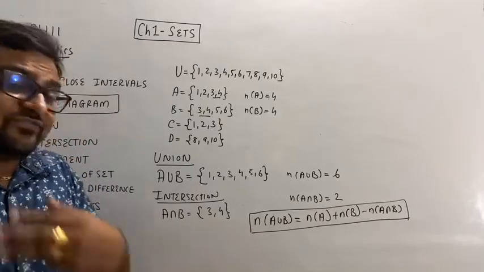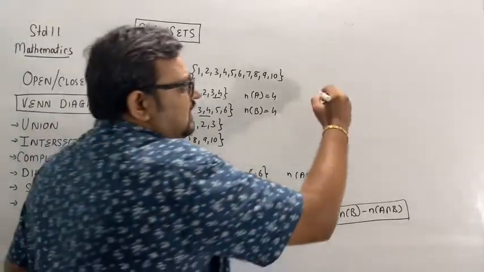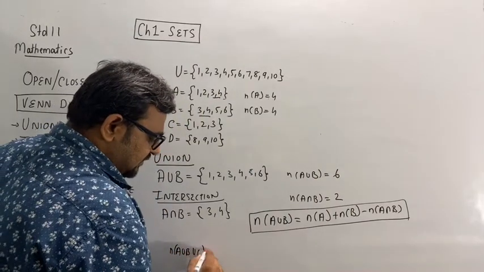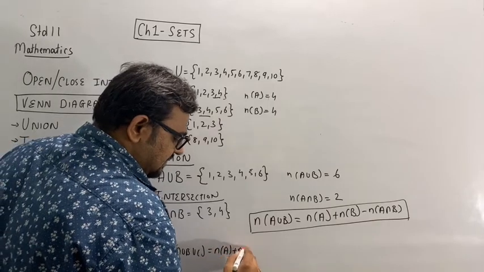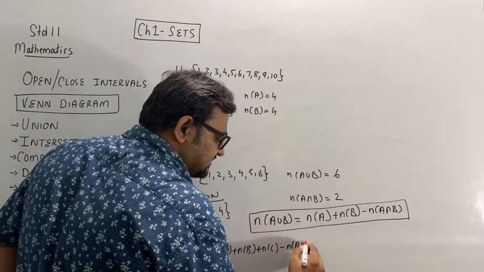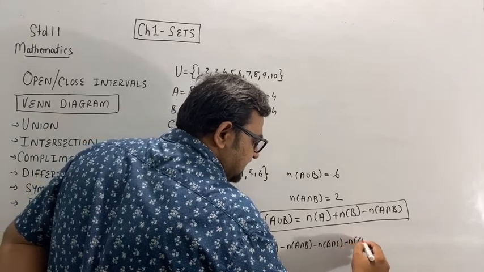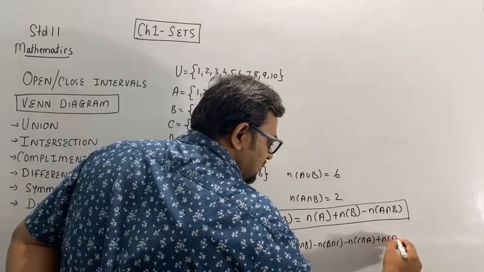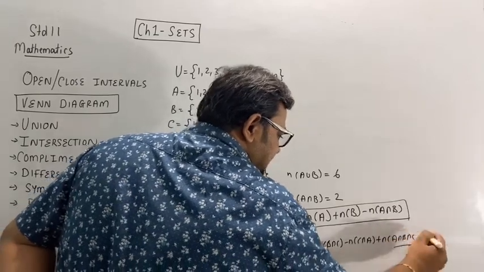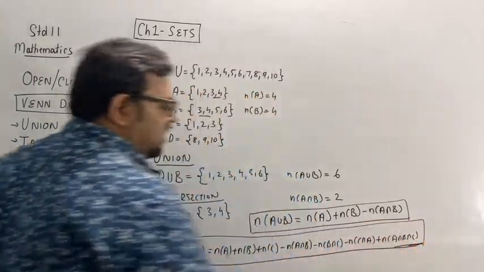Right? Now if there are three sets A, B and C, then what would the formula be? At that time n of A union B union C will be equal to n of A plus n of B plus n of C minus n of A intersection B minus n of B intersection C minus n of C intersection A plus n of A intersection B intersection C. When we are taking three sets, we will use this formula.